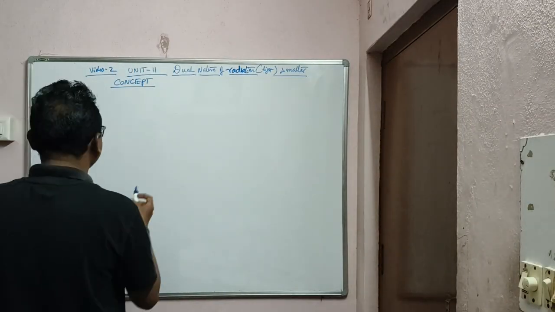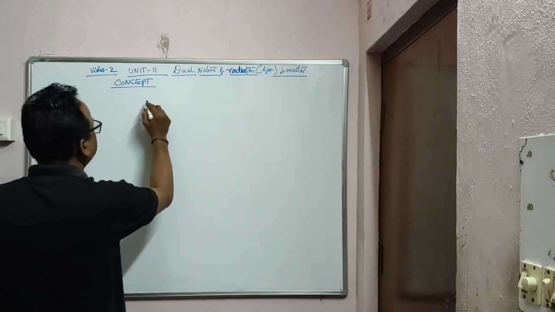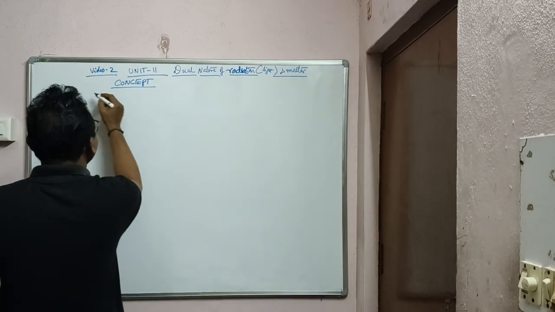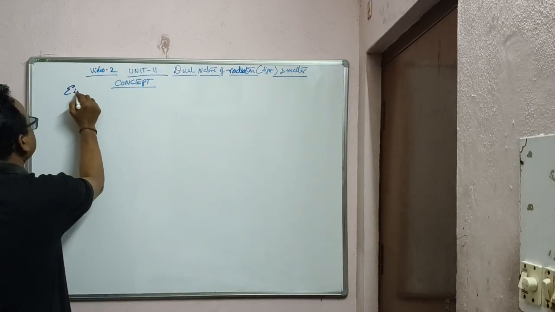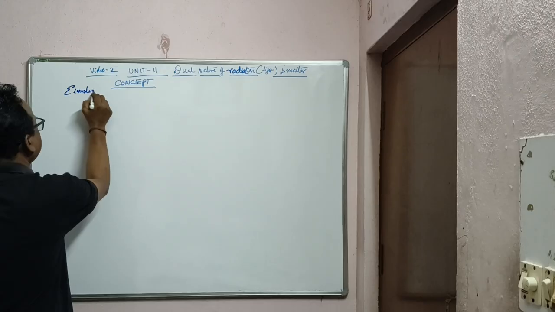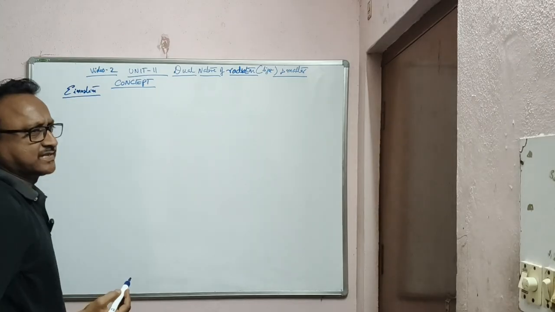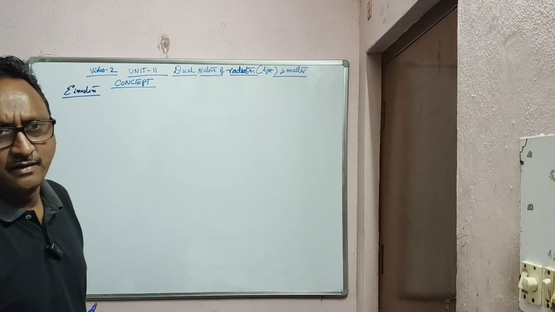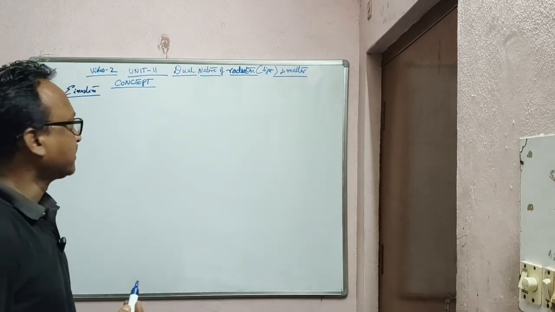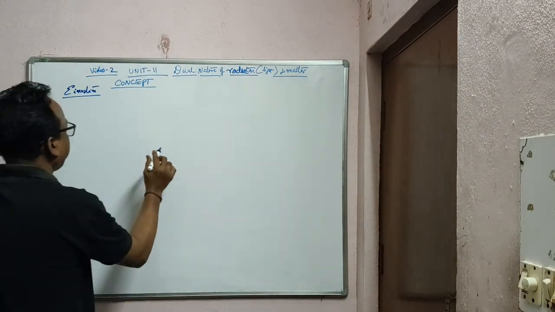Now as I told you in the first part of the concept, Albert Einstein is the person who considered the particle nature of light, not wave nature, from Newton's corpuscular theory, and explained the photoelectric effect.